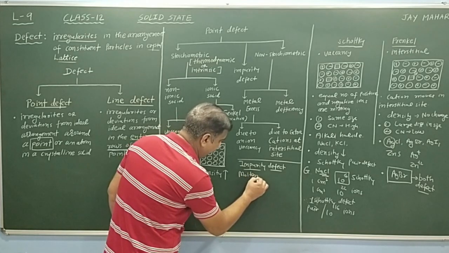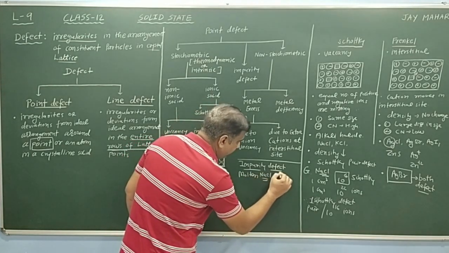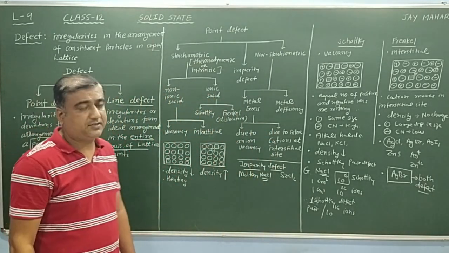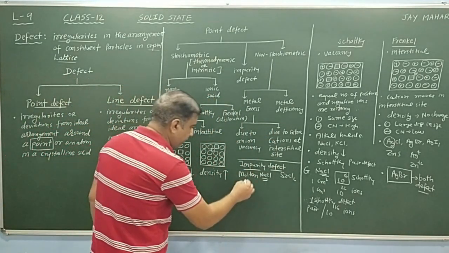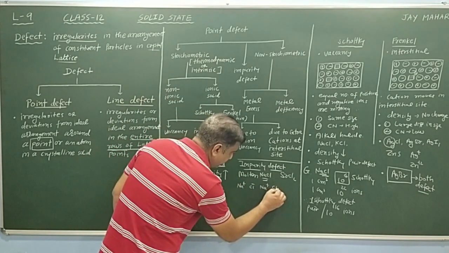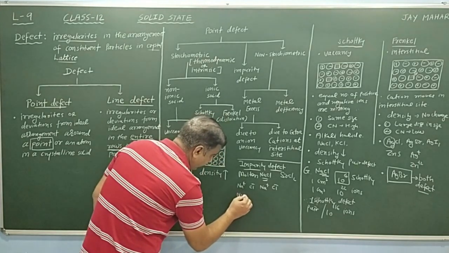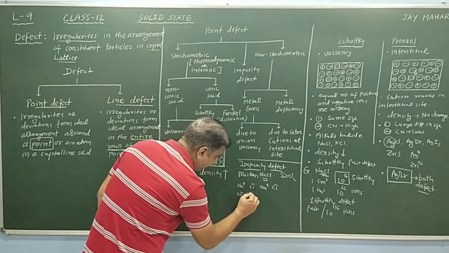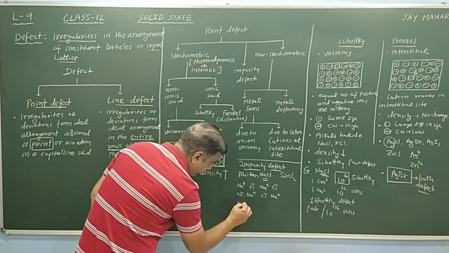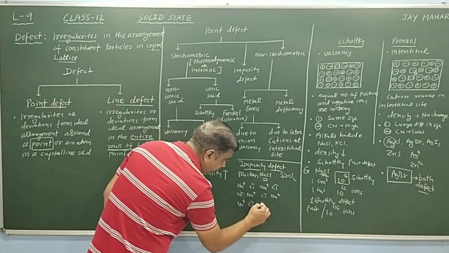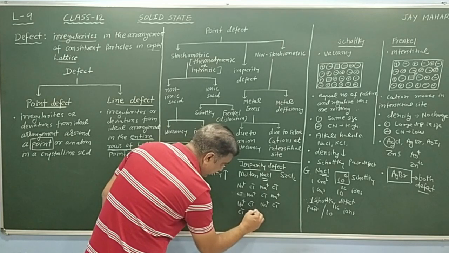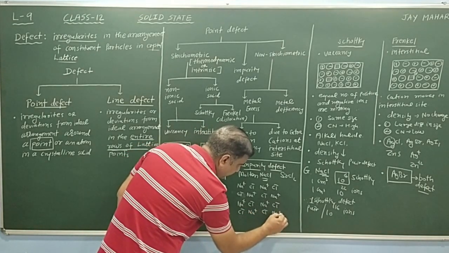In molten NaCl, SrCl2 is added and crystallization is carried out. Then what happens? We know very well Na+ Cl-, Na+ Cl-, arranged alternately.